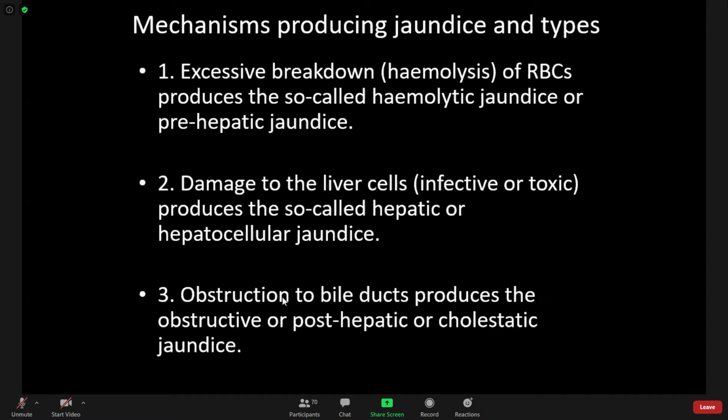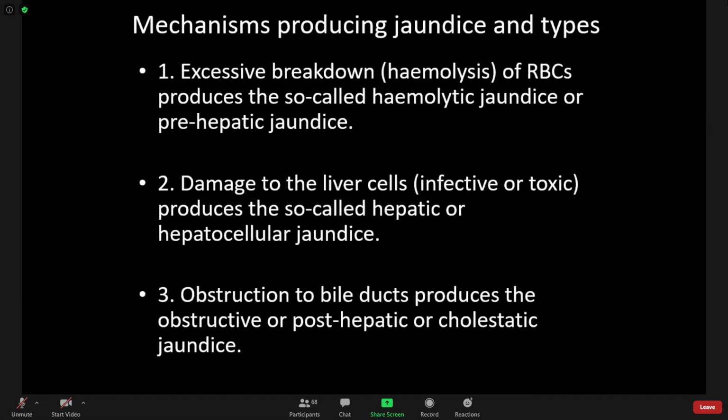Now let's see obstructive jaundice. In obstructive jaundice, there is obstruction of bile flow in the bile duct. This may be due to a stone obstructing the bile duct. So this will obstruct the bile flow into the duodenum, and this leads to obstructive jaundice or post-hepatic jaundice. Post-hepatic means outside the liver.